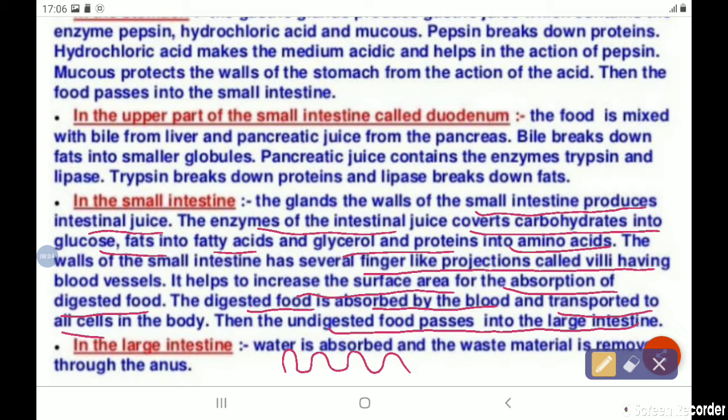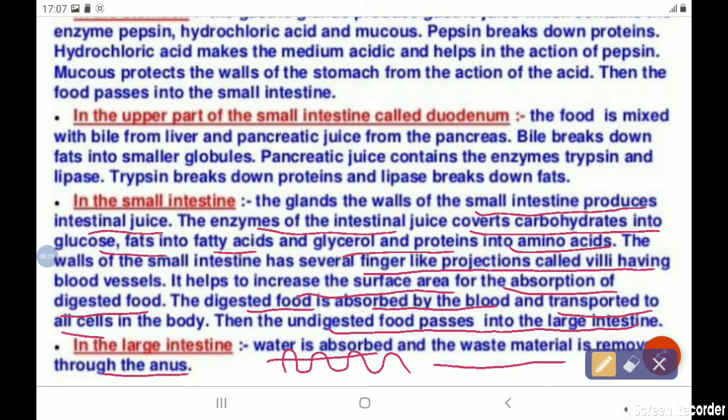So in the large intestine, water is absorbed and waste material is removed through the anus. When all the water is absorbed, the waste material is removed from the anus. So I hope you guys get clear from this.